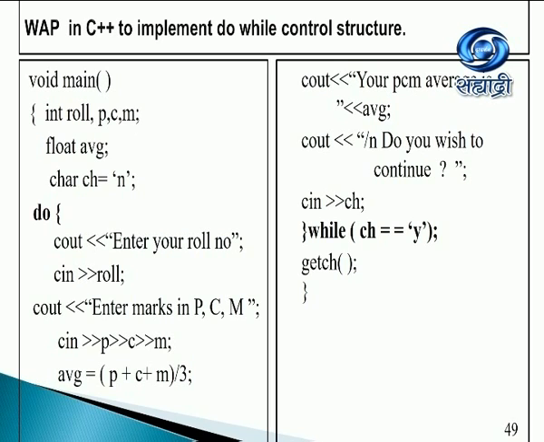Average will always be P plus C plus M divided by 3. Now we display: your PCM average is whatever is the result. And then I say, do you wish to continue? cin ch.